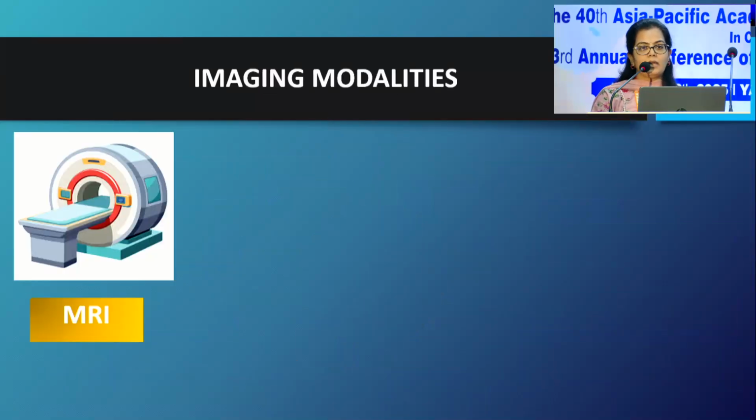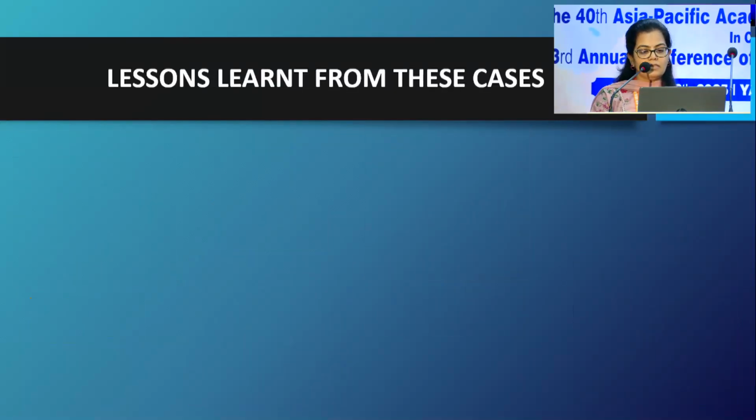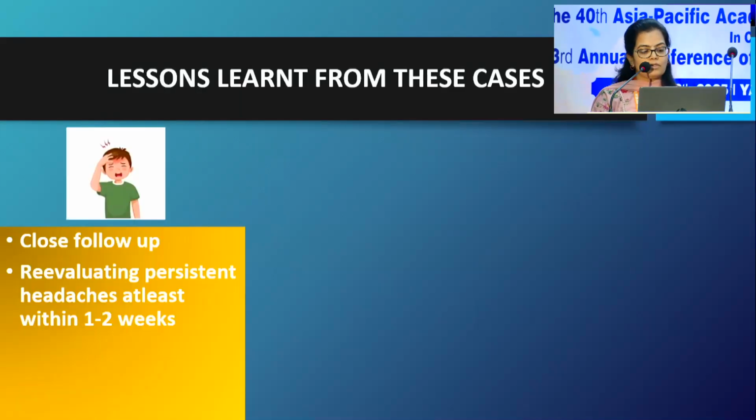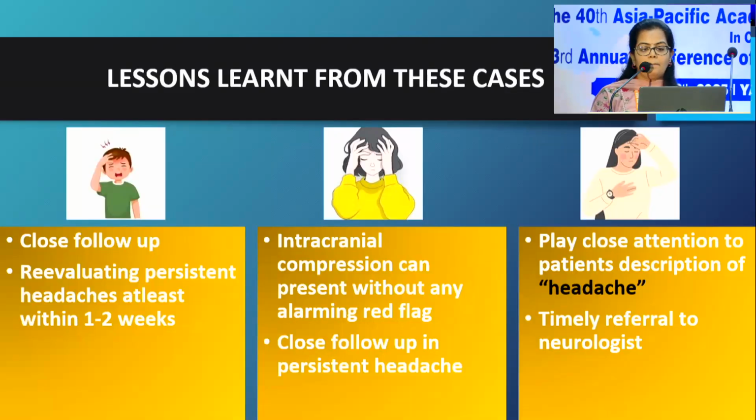We know that MRI is the imaging modality to look for any secondary intracranial cause. However, ophthalmic tools like OCT, visual fields and B-scan also help in clinching the diagnosis early. So what are the lessons that we learn from these cases? There is a need for close follow-up; reevaluate persistent headache within 1 to 2 weeks. Intracranial compression can present without any alarming red flags, so close follow-up is very important in persistent headache. Pay close attention to the patient's description of the headache, and timely referral to the neurologist is a must.